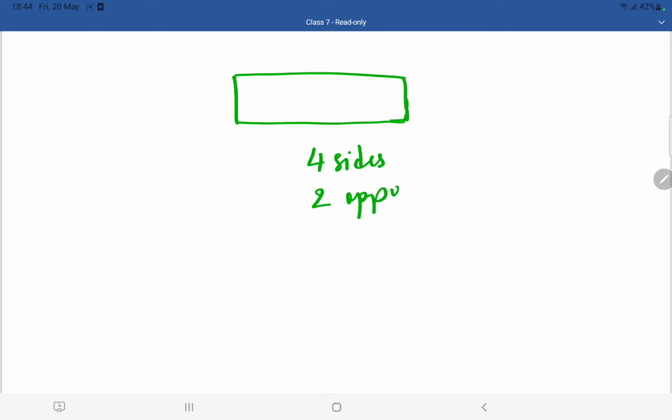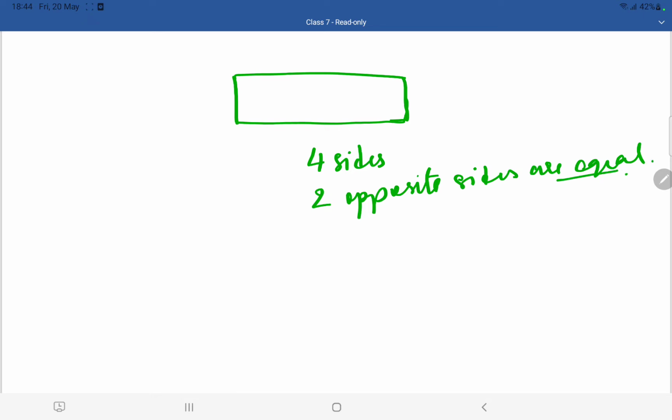The first shape that I am going to take is a rectangle. In your earlier classes you might have learned that a rectangle has four sides, and two opposite sides are equal.